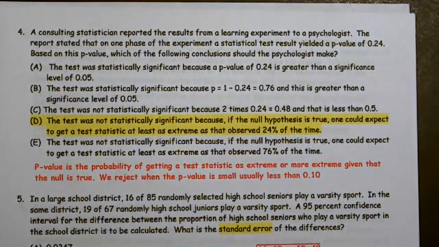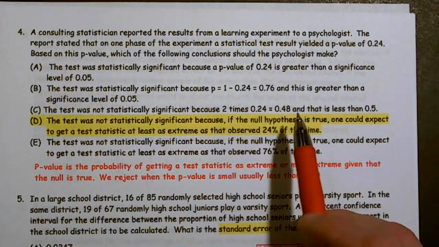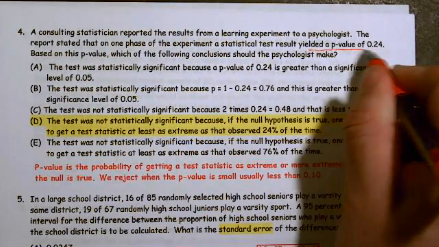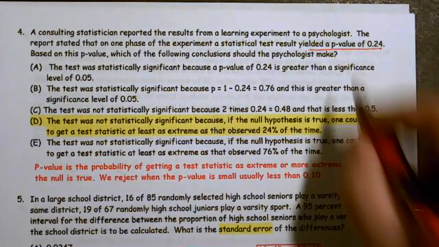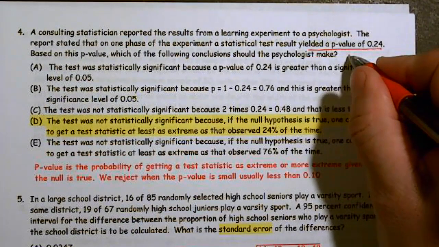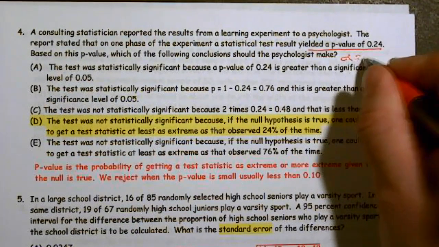A consulting statistician reported the results from a learning experiment to a psychologist. The report stated that on one phase of the experiment, a statistical test result yielded a p-value of 0.24. Well, we should be thinking about that. That is a large p-value. It's definitely larger than a normal alpha, which was normally 0.05.